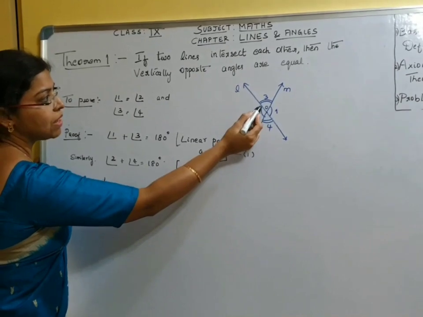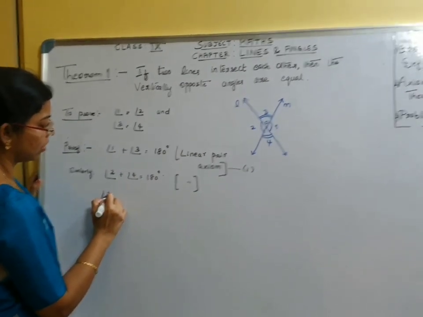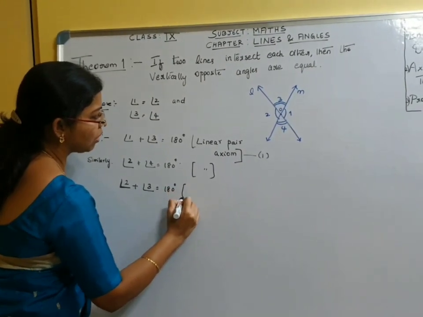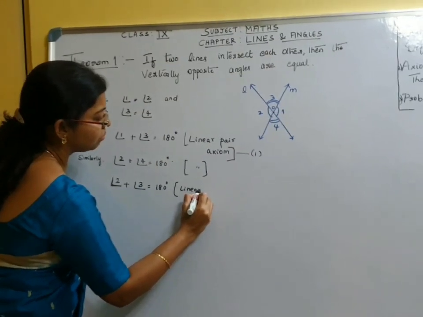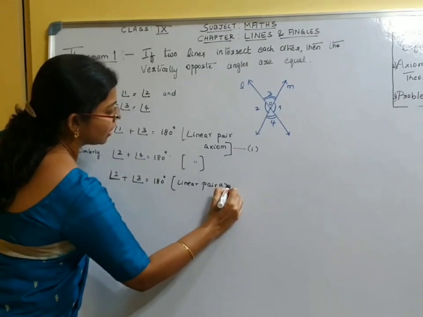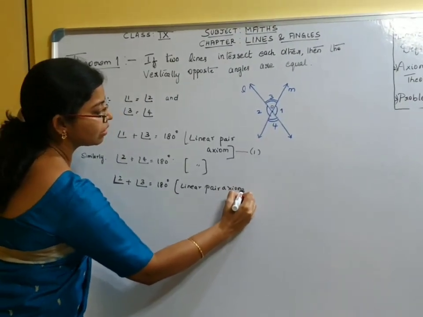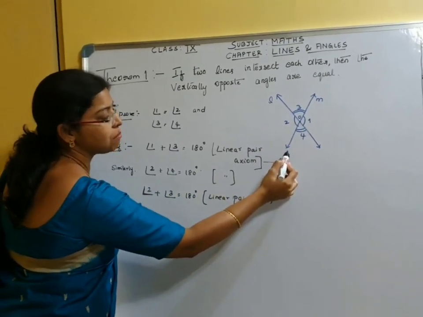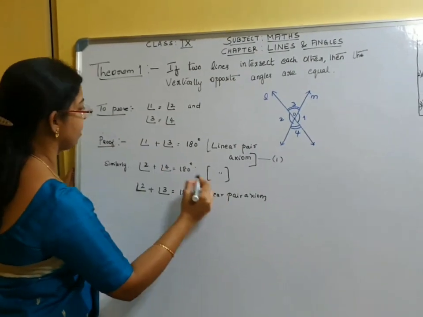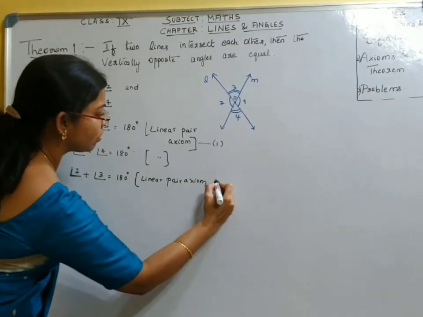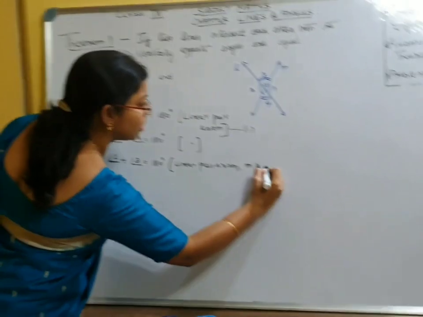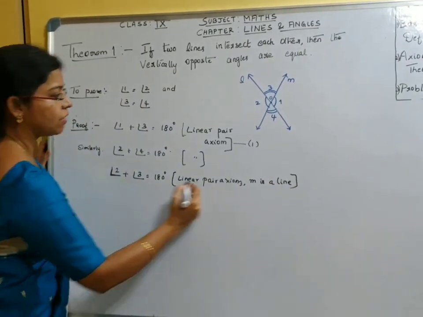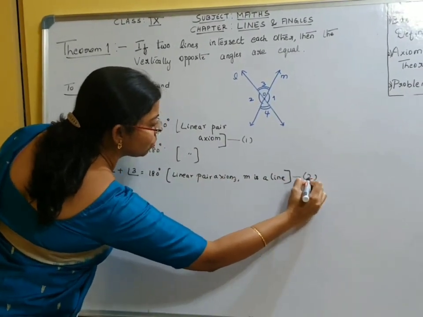Angle 2 plus angle 3 is also equal to 180 degrees because of the linear pair axiom. Here, when we consider 2 and 3 as adjacent angles, M is a line. And we will name this as equation 2.